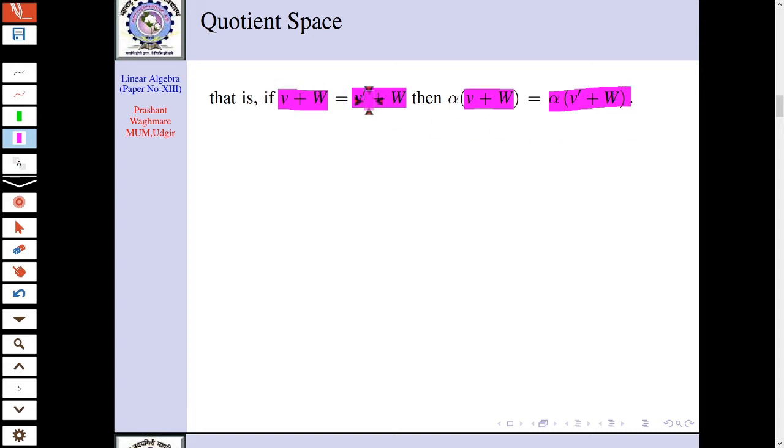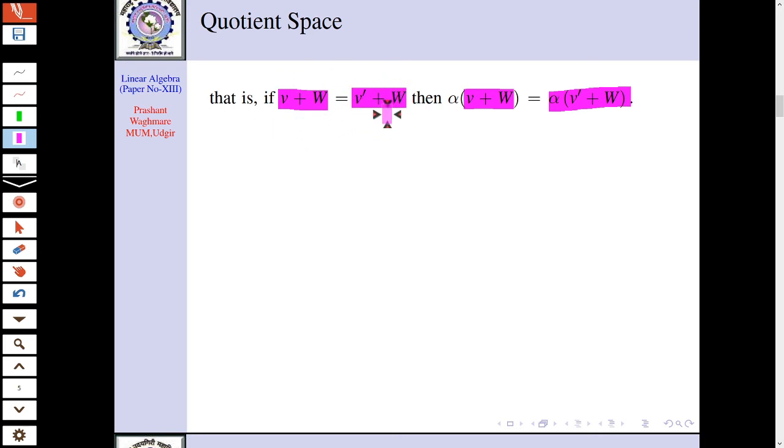Now as these cosets are the same, if two cosets are the same, what does it mean? As we have learned in group theory, Ha equals Hb, where Ha and Hb are cosets, obviously. Ha equals Hb happens if ab inverse is in H. Now ab inverse means what? There a and b with a dot operation, but now instead of dot here we have the plus operation. b inverse means what? Here the inverse is with respect to addition, so the inverse for V dash will be minus V dash. So two cosets are equal whenever a b inverse is in H.